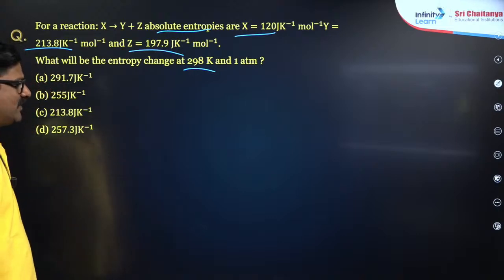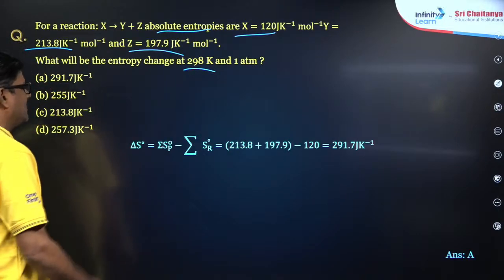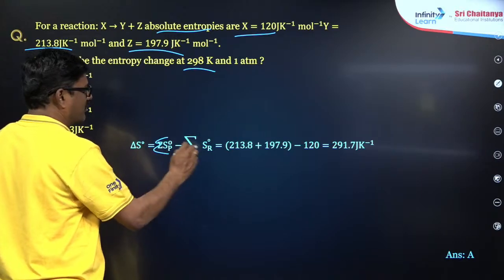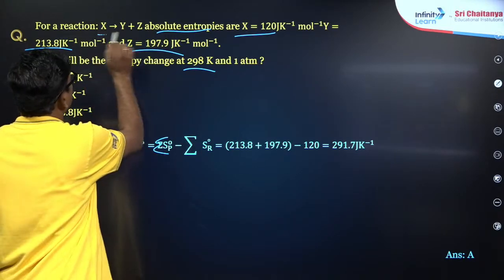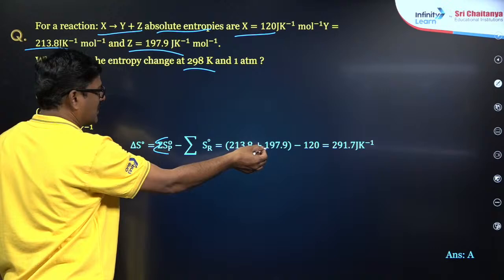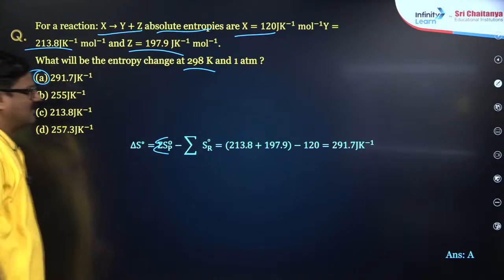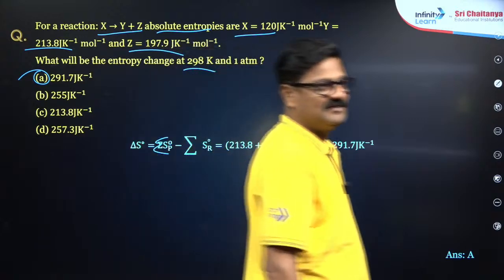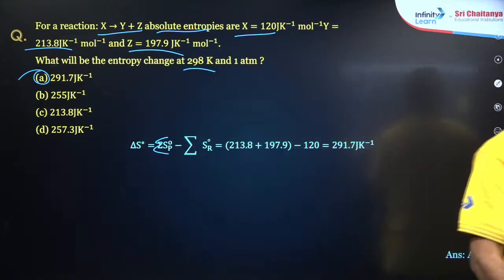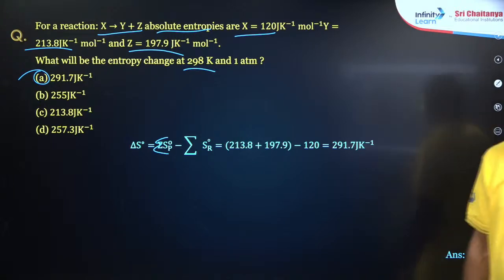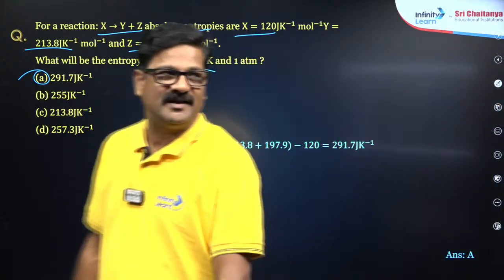Delta S is equal to the sum of the entropy of the products minus the sum of the entropy of the reactants. So you just take the values directly and it is going to be 291. Option A is the correct answer. Clear? Exactly Hemant, exactly. Perfect answer. Very good.